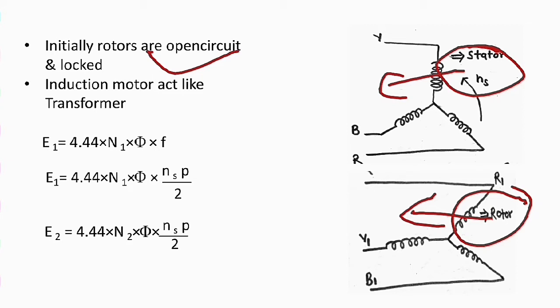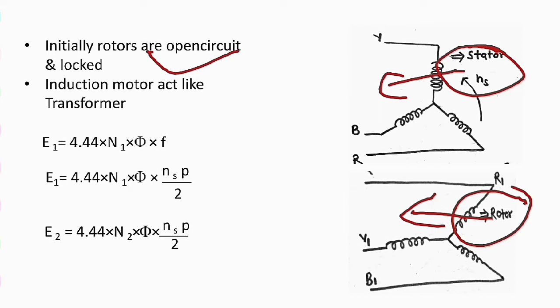Open circuit means there is no current flowing. We talk about the wound rotor, because in a squirrel cage induction motor the rotor circuit is short circuited. So in this case we start with the wound type rotor induction motor. And locked means there is no rotation in the rotor, so the rotor is stopped. Okay, the rotating speed is 0. If we do this, then this induction motor is just like a transformer.